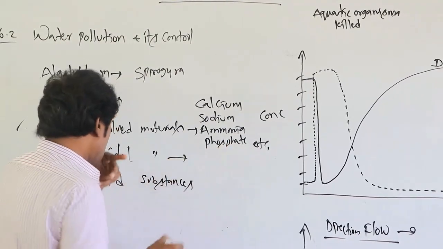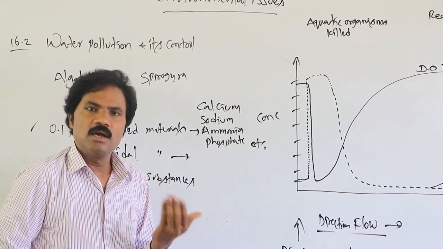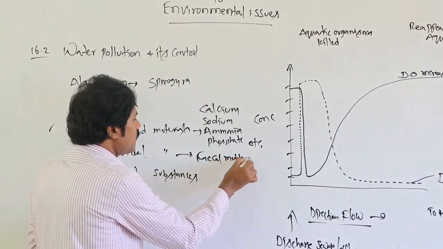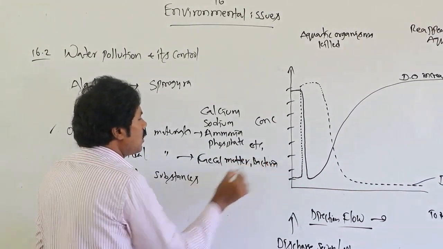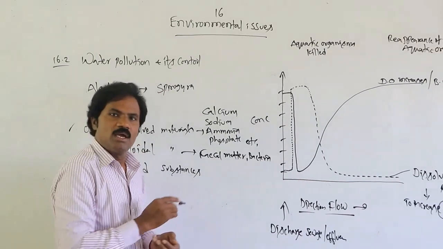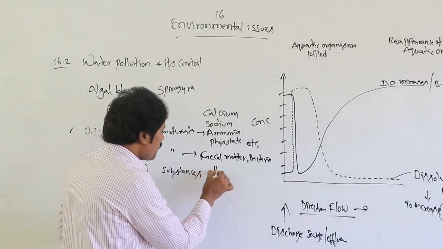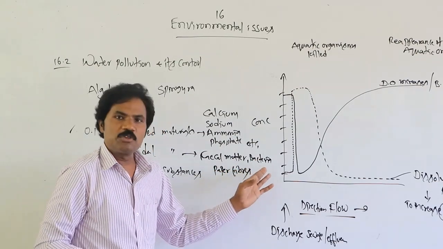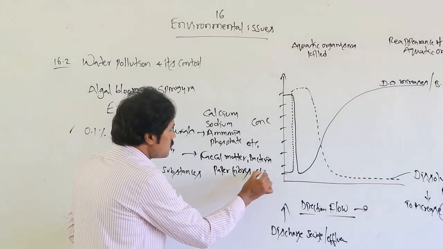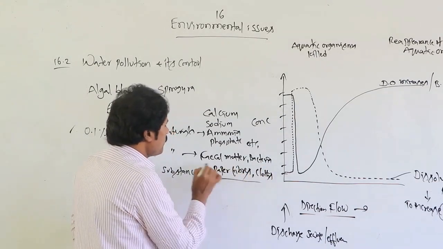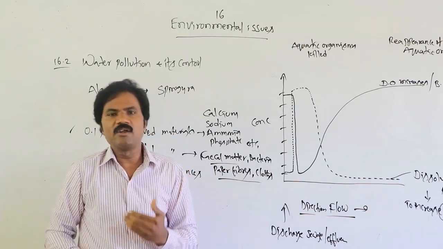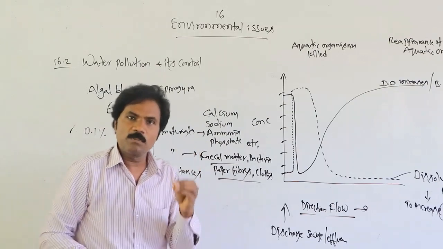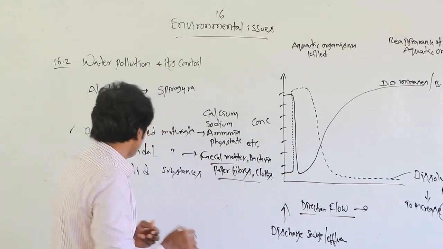Then colloidal particles like bacteria, fecal matter, as well as bacteria and paper fibers. They are also present in cloths. But these paper fibers and fecal matter can still be identified, while dissolved materials are not at all identified. Such water bodies are not at all possible to use for human activities.